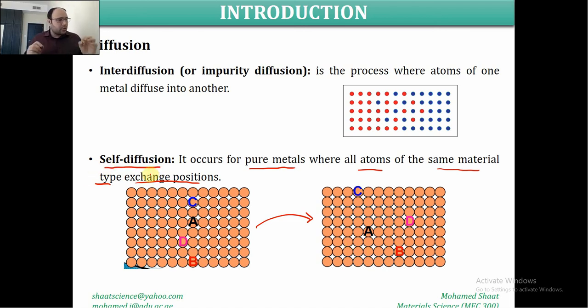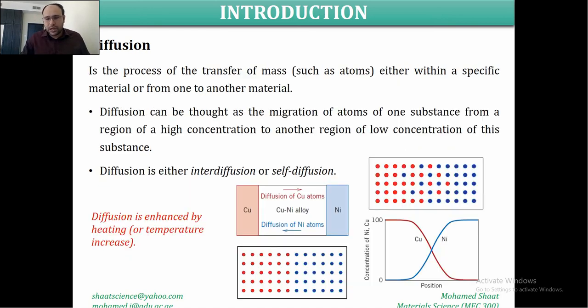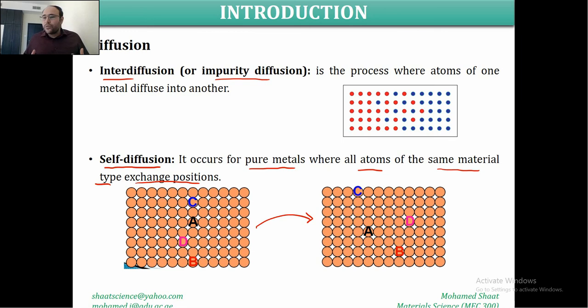Again, it takes place within the same material type. But interdiffusion or impurity diffusion indicates that there should definitely be two different materials. And this is one of the essential practical uses of the diffusion mechanism: making alloys. As we mentioned, like the case of nickel and copper, these are two different materials. So one of them will be with a lower concentration than the other material type, and that's why the one with lower concentration will be considered an impurity, as we discussed in chapter 4.